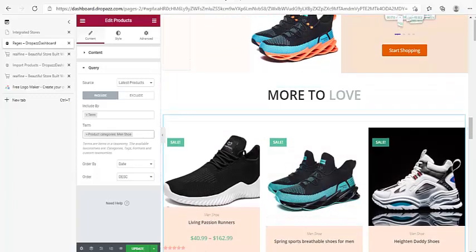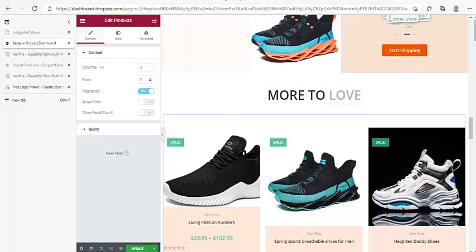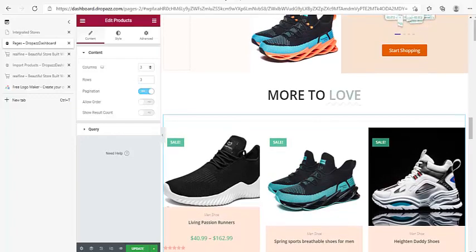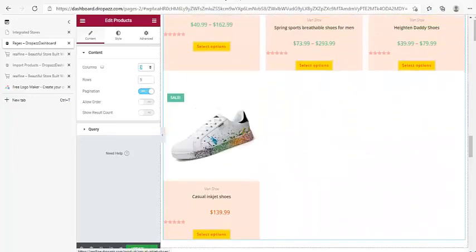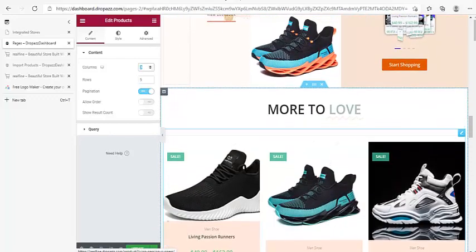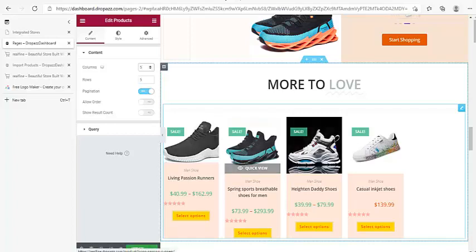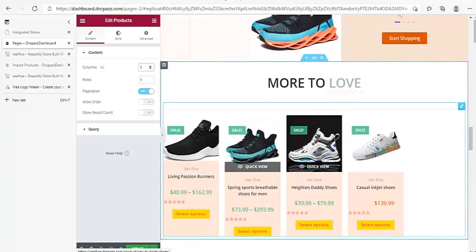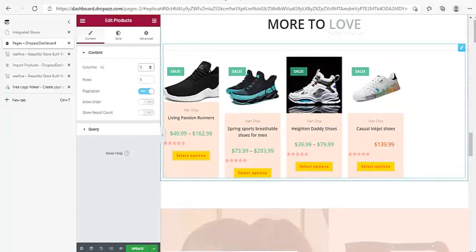If I want to increase the number too, I can go back to content up here, and then rows, and then column. All right, so if I want it to be, let's say, 5 and 5 up, it's going to increase based on the number of products available within the shoe category. All right, you can see it's changed. So it's now aligned like this. In this store we imported only about 4 items. Look at it, it's showing here, I think within 4. So these are the items all showing up here.